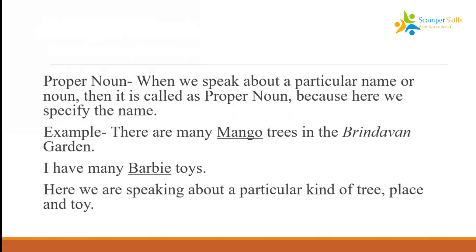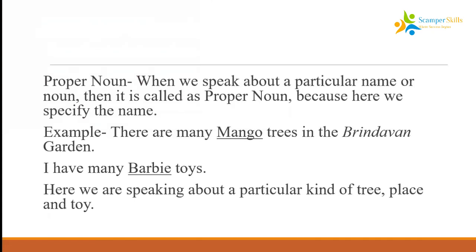and a particular place. In the second one, I have many Barbie toys. You have toys, which is common. But what kind of toys? Barbie. Barbie is the particular name of a toy. So here we are speaking about the particular kind of tree, the place, and the kind of toys that a person has. So these come under the proper nouns.